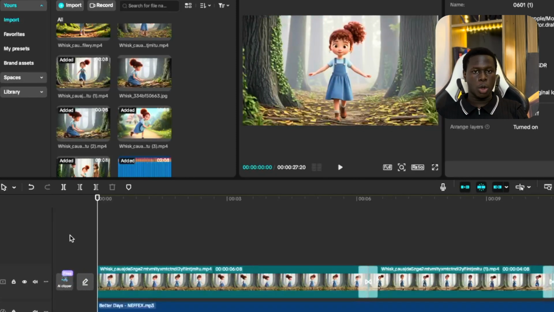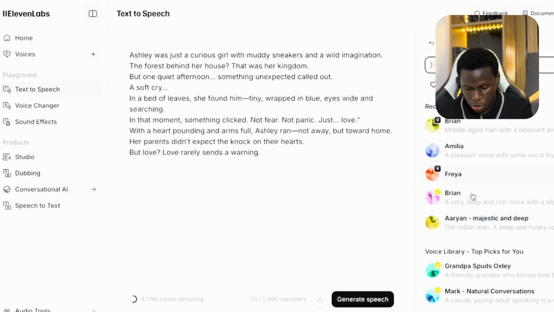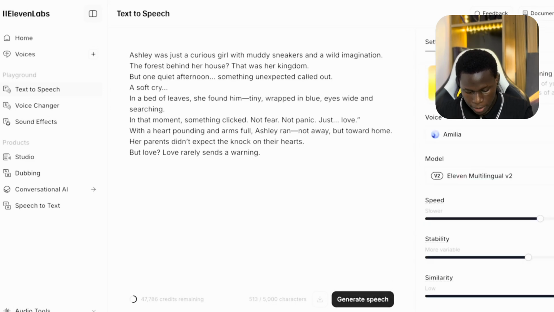Now to sum this up, we need to add voiceovers, and for us to add voiceovers, we're going to be using this so-called ElevenLabs. So right here guys, this is my script for my story, so I'm just going to put it in ElevenLabs. And right here guys, you can see voice. You can choose any voice you want. So for this one, I'm going for Amelia, and then I'm going to click on generate speech to actually generate the voiceovers for the video.